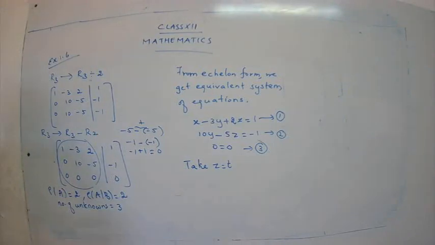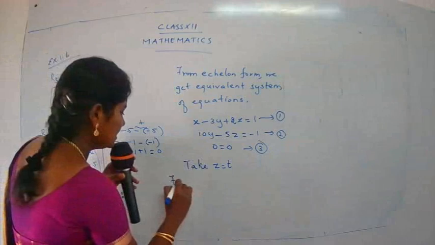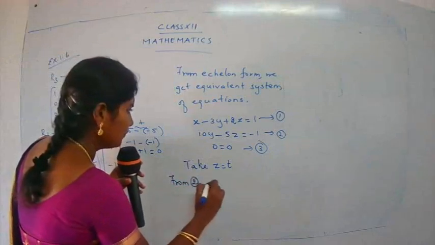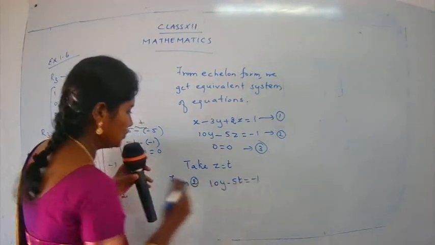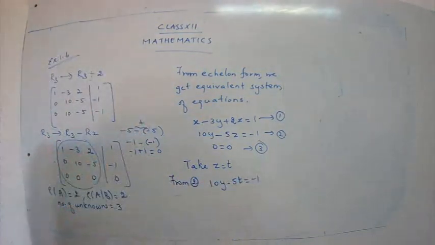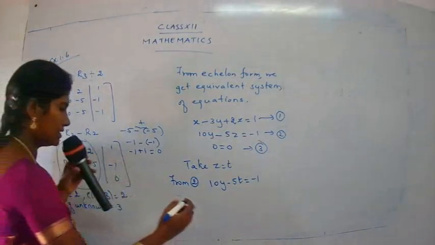Now let's proceed with the answer in the same manner. So now you are going to substitute the t in equation 2. So from 2, 10y minus 5t is equal to minus 1. So you have to get the value for y. Keep y on one side and bring all the terms on one side.